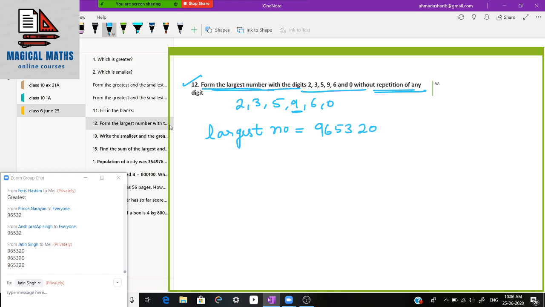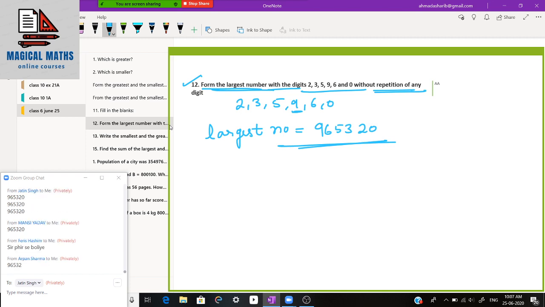Is it clear? So this is the largest number that we can form using these digits without repetition of any digit. Is it clear, Faris?